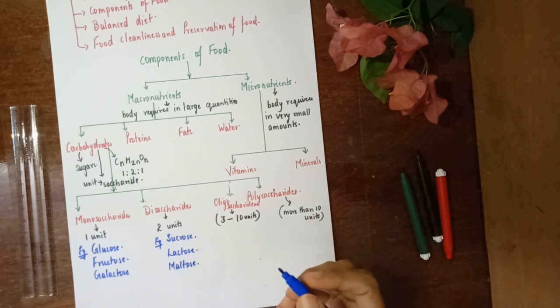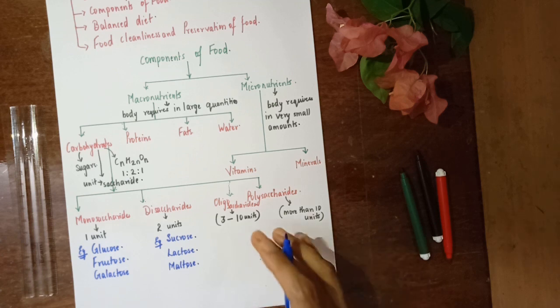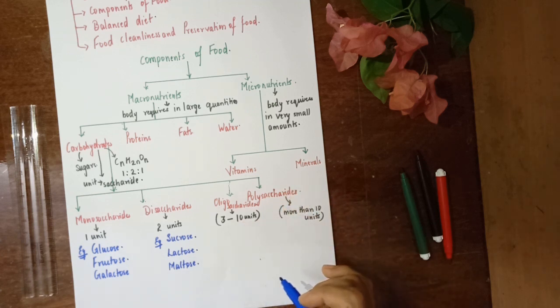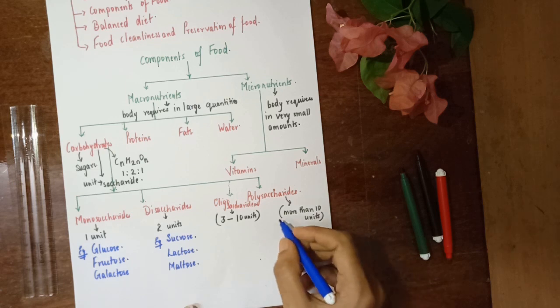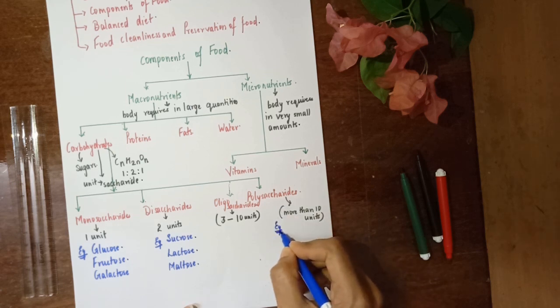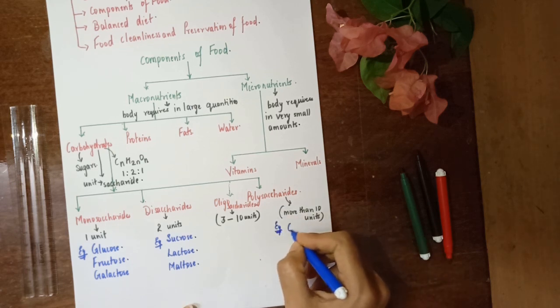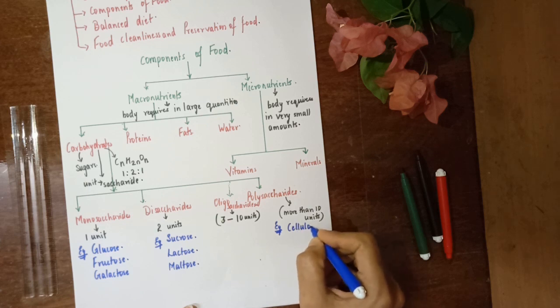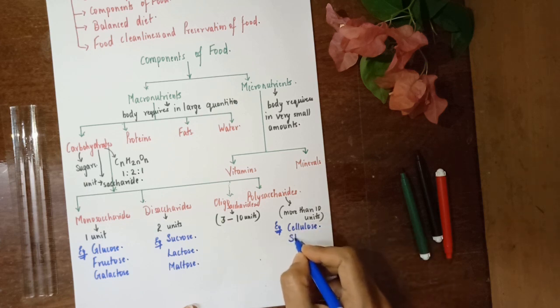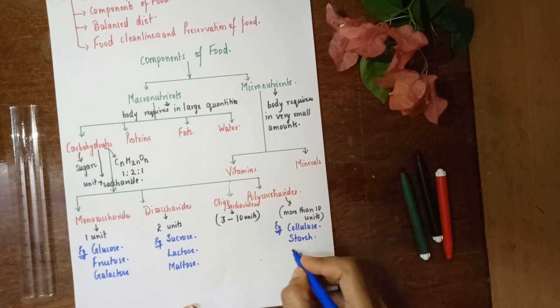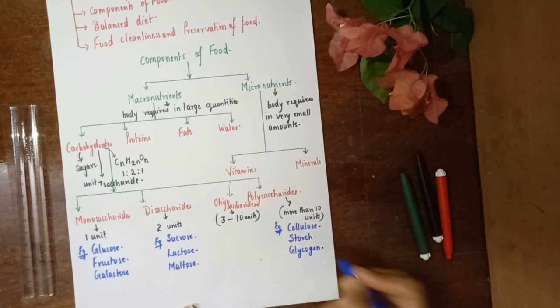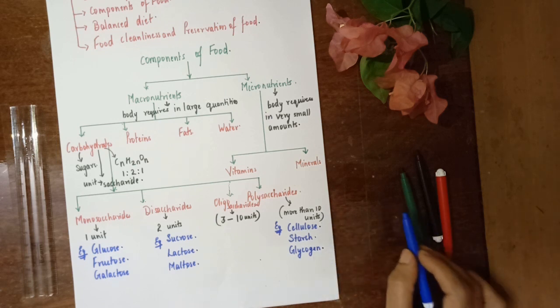Okay. In oligosaccharides, you can write down the example of raffinose, but you do not actually require oligosaccharide examples. So we'll leave that. For polysaccharides, I'll give you examples. You can write down cellulose, starch, glycogen. All these are forms of polysaccharides.